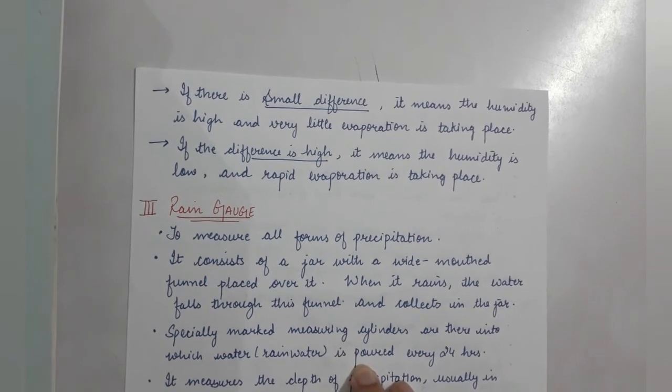So when the difference is small, it means that there is humidity and the humidity is very high, due to which very little evaporation is taking place. Some evaporation is taking place, but it is very little. And the reason is humidity. Already a lot of particles are present in the atmosphere or the air is already very humid, due to which very little evaporation is taking place.